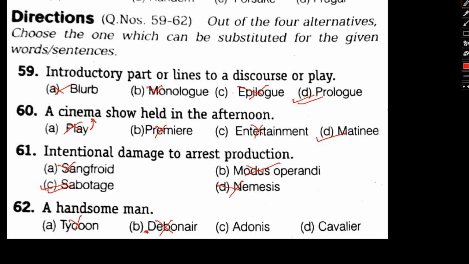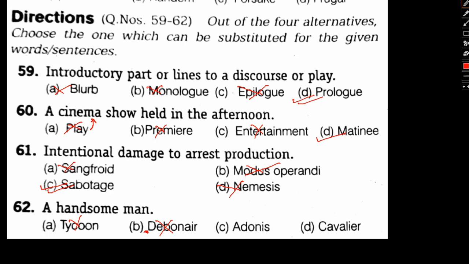Adonis is the right word. Adonis is basically nothing but a godlike figure who is very good looking. We might have seen the Adonis statue. It's a very famous statue there as well. So it's a youth lover, handsome man. So Adonis could be our right answer as far as this case is concerned as well.